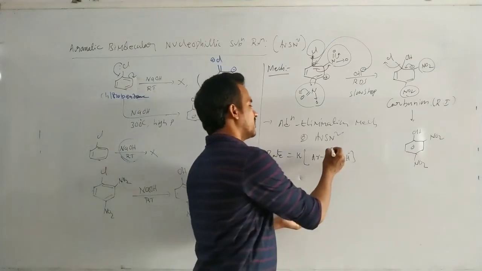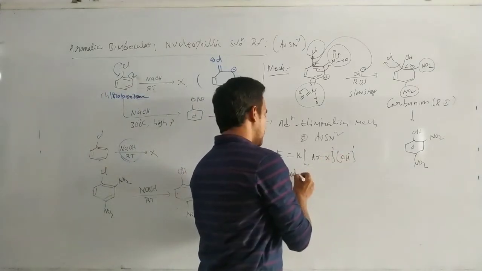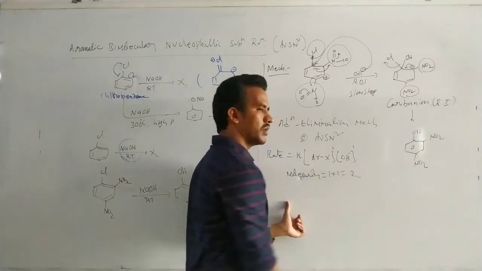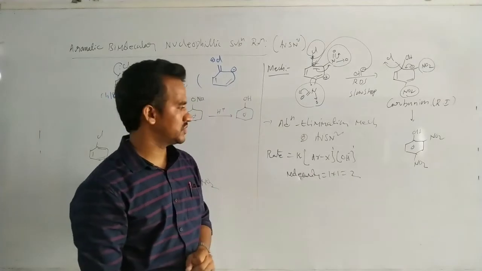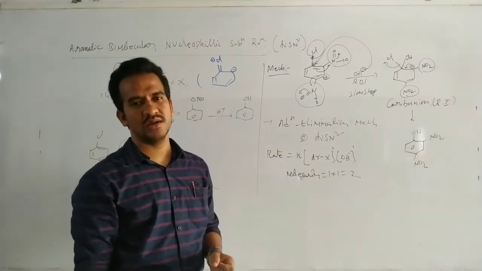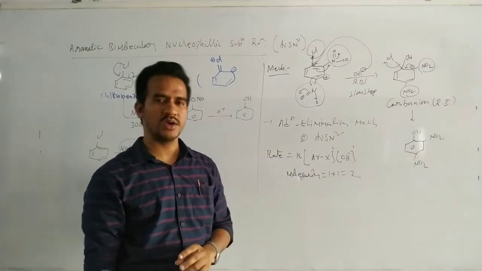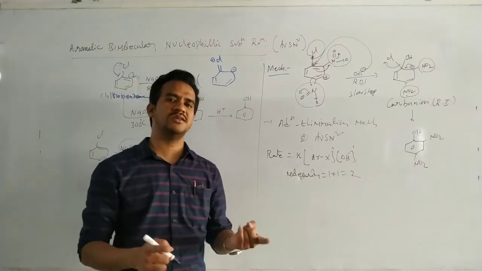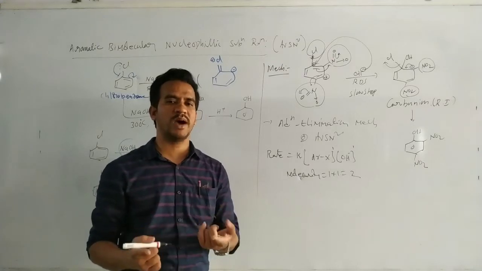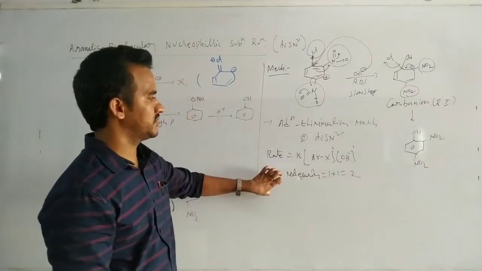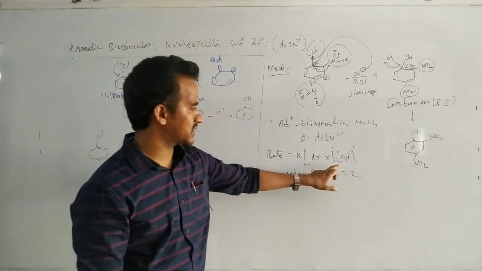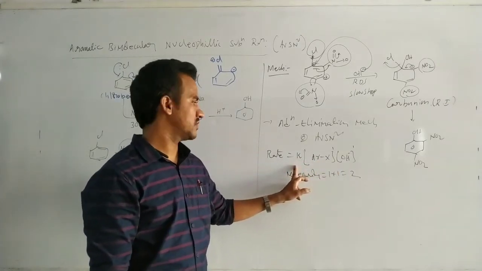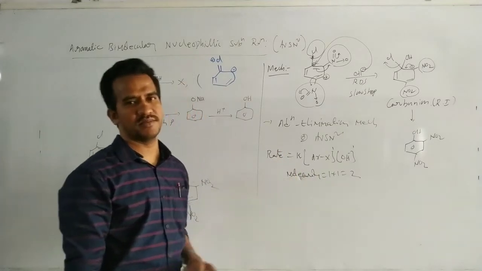So here the power is 1, so the molecularity of this reaction is 1 plus 1, 2. The molecularity of this reaction is 2. So that's why it is a bimolecular nucleophilic substitution. But this reaction takes place on the benzene ring, that's why it is known as an aromatic bimolecular nucleophilic substitution reaction. The sum of the powers of the reactants in a rate equation is known as the molecularity.